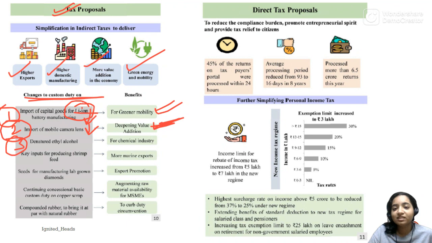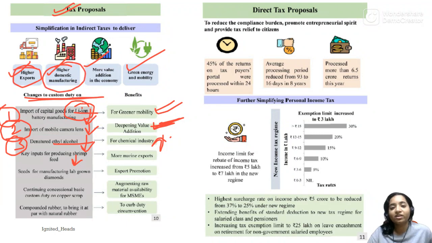Next is denatured ethyl alcohol, which is for the chemical industry. As we have seen, the government wants to increase the pharmaceutical output, and the ethyl alcohol will help in increasing the chemical industry. Key inputs for producing shrimp feed. Now this will also be decreased because India wants to become a higher exporter and have higher domestic manufacturing.